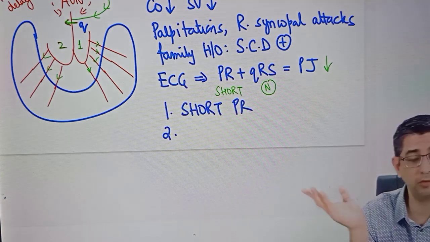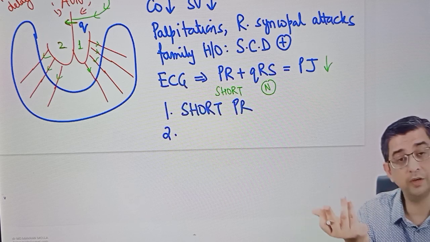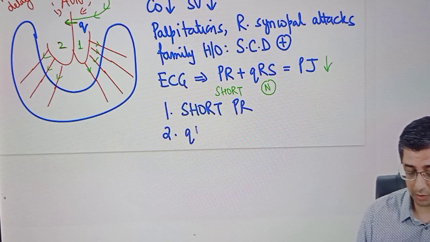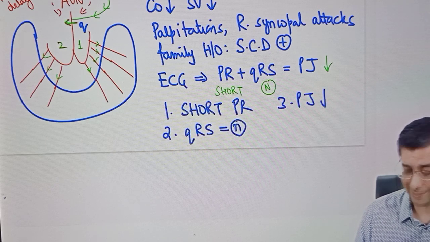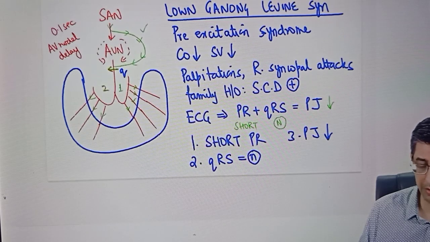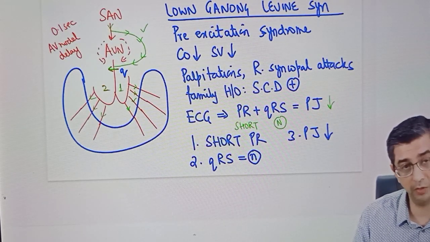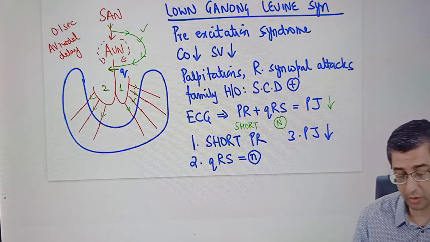Even if I say a doctor's job, if you're working in a COVID ward, working those shifts, a person has to be on his feet all the time. If somebody is having this defect in his heart, he will not be able to handle the stress. The message here is, whenever you read about short PR interval, Delta wave will be absent, QRS duration will be normal, and the PJ of this person is relatively short. It is suggestive of, and obviously we can do electrophysiological studies to confirm it, Lown-Ganong-Levine syndrome. Mostly in the exam, they ask you the comparison of the ECG findings between the two, so I will do that activity too, but if you can just write those ECG findings in comparison, the majority of your work is done.